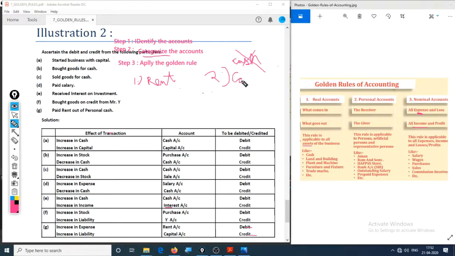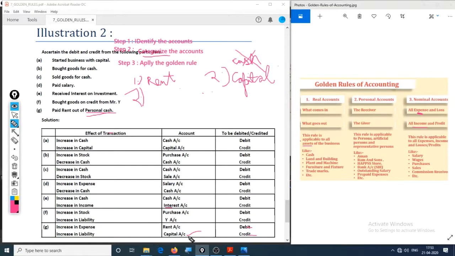It is capital, because it says right here paid rent out of personal cash. As you know, a business is a separate entity in the eyes of government, so you cannot pay your personal rent out of the cash of the business.